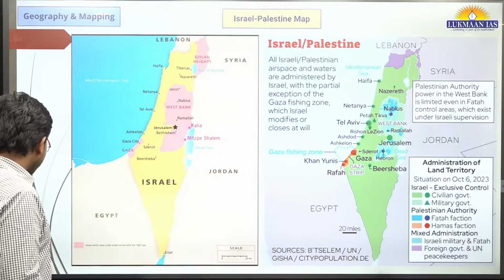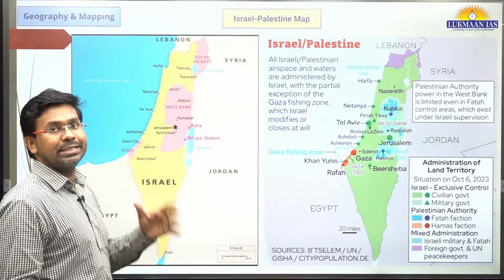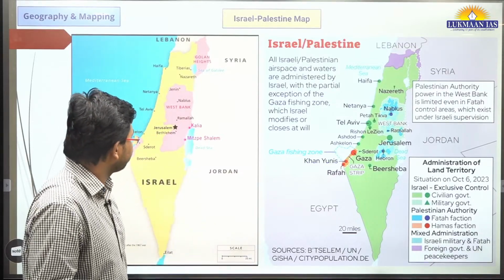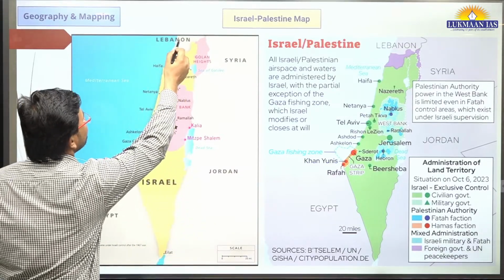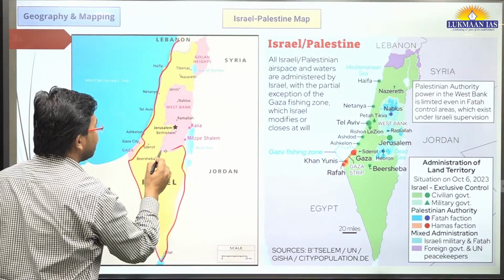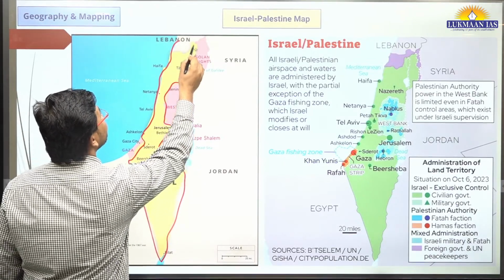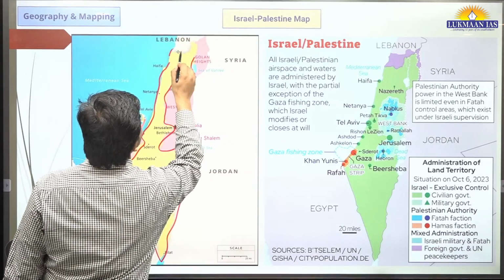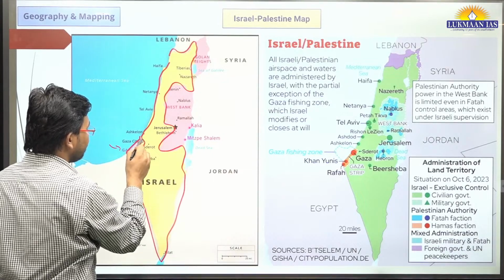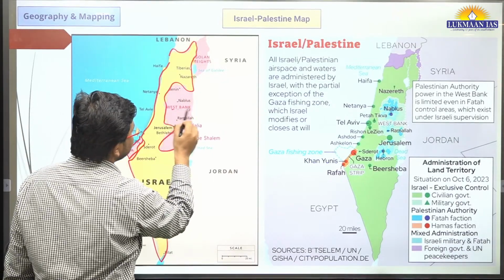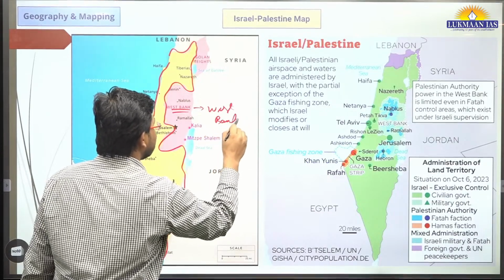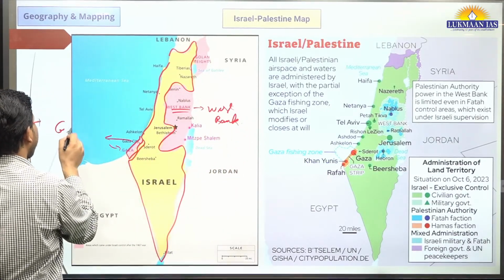Okay, so here we have included a map to showcase this. Let us first have a look at the map so that we understand about this issue. So the yellow shaded region over here is the map of present day Israel, and the other regions that we can see over here, the pink colored, this is Gaza Strip, the western portion, and the eastern portion, it is West Bank. The western portion is Gaza Strip.